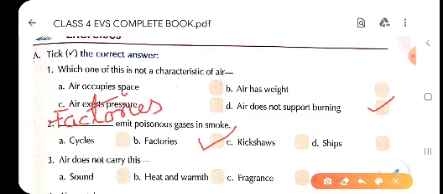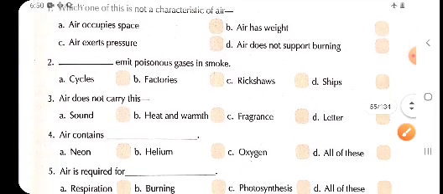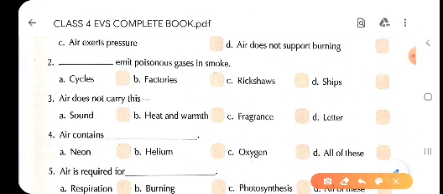Now third one, children, air does not carry this. As we have studied in the chapter, air brings with it many things. That means it carries so many things: the warmth of the sun, the scent of the flower, and sound. The sound which we hear is carried by the air. That is why we hear the sound. Here we have 4 options. Option A is sound. We very well know that air carries the sound.